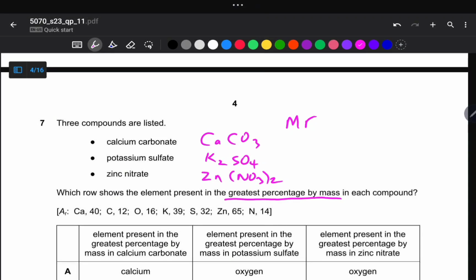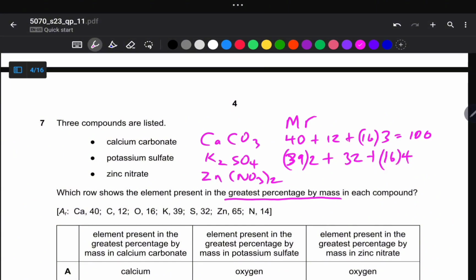So we need to add the relative atomic masses. So that one of calcium is 40 plus 12 plus 16 multiplied by 3. So this one gives us 100. Are we together? And then for potassium sulfate is potassium 39 by 2 plus sulfur 32 plus oxygen 16 by 4. So this gives us 174. And then for zinc nitrate, it's zinc 65